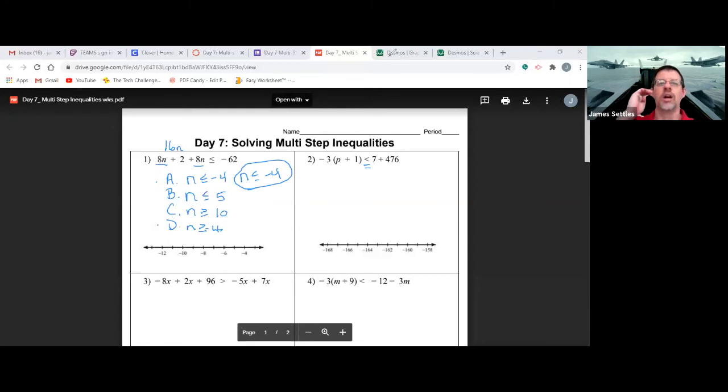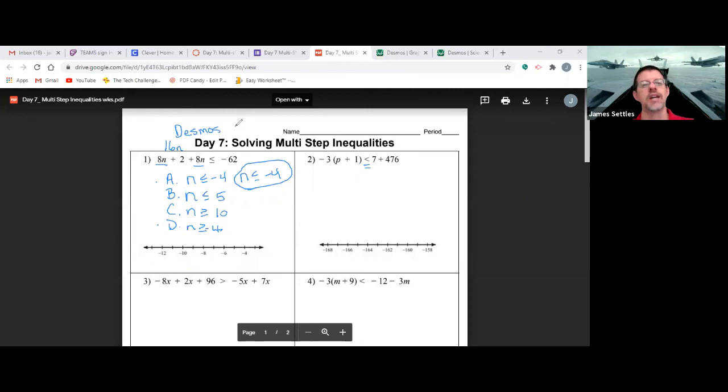Now, I will create a link for you so that you can go to the Desmos calculator, especially on the day of the test, okay? If you ever just need to go to Desmos calculator, if you type in Desmos, which Desmos is